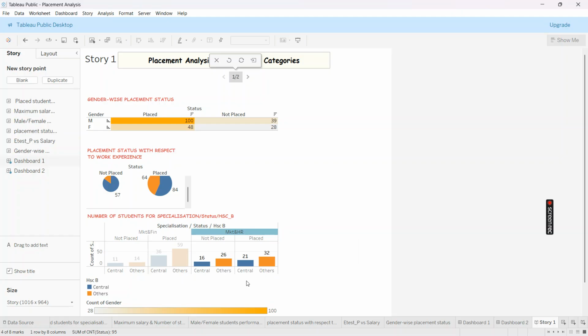Overall, we can tell that other board students are likely to get placed compared to central board students, because we can see that in market and finance and in market and HR. So the overall placement status is higher for other board students compared to central board students.